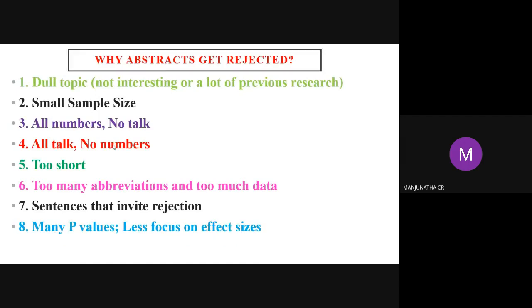Many probability values, less work on effect sizes. Means you are focusing on probability values, not on the effect sizes. You are doing the probability and did the experiment. Yes, of course, they will reject it. Primary research. Overuse of "respectively". Overuse of "respectively", the editors come to know that, and yes, of course they will reject. So don't overuse "respectively".